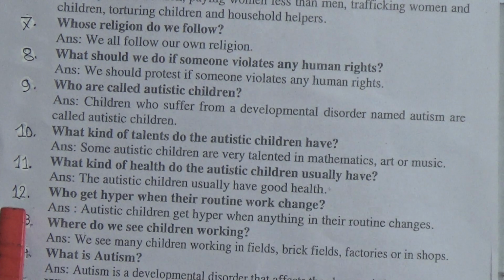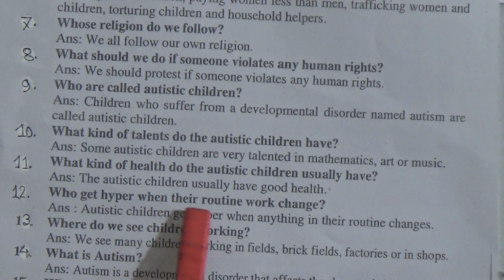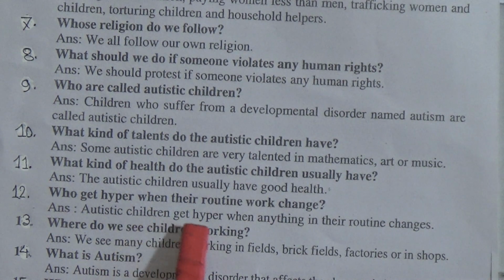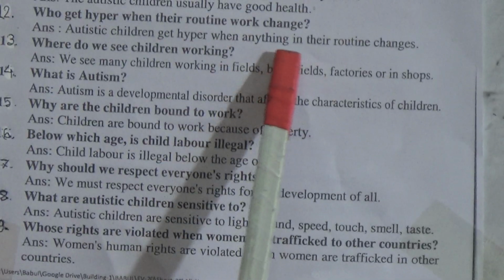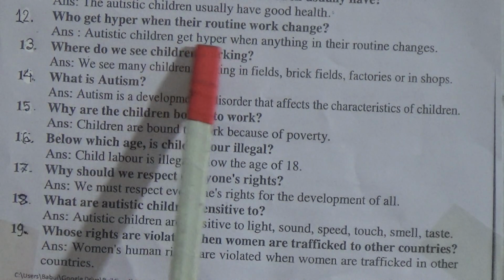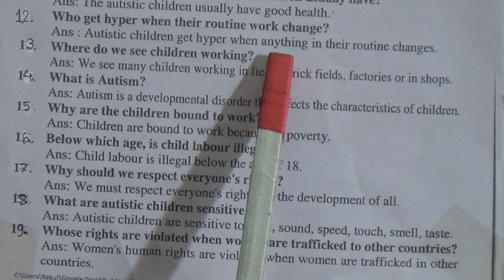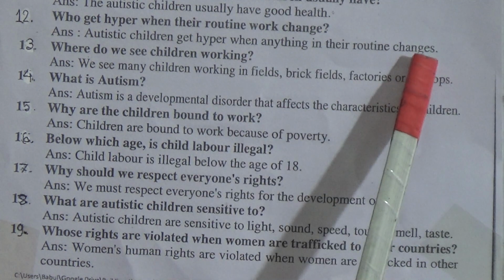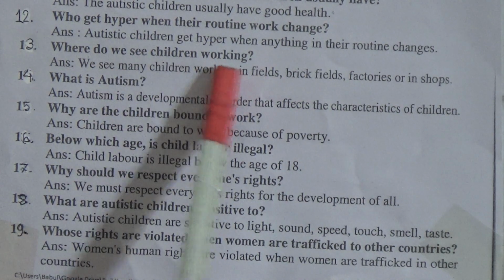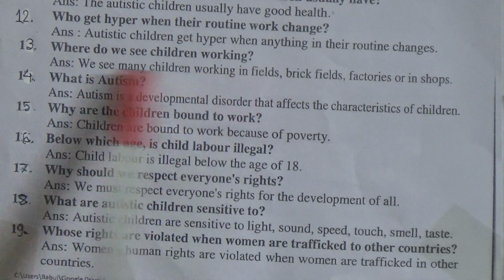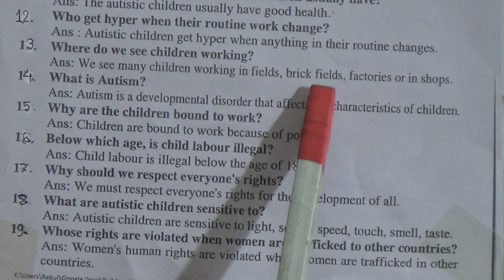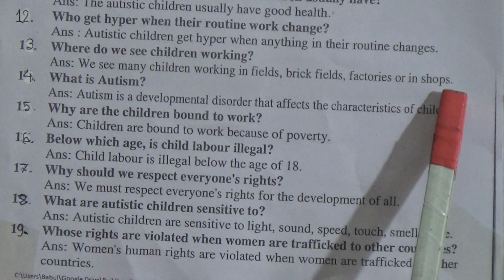Number 12, who gets hyper when their routine work changes? Answer: autistic children get hyper when anything in their routine changes. Number 13, where do we see children working? Answer: we see many children working in fields, factories or in shops.